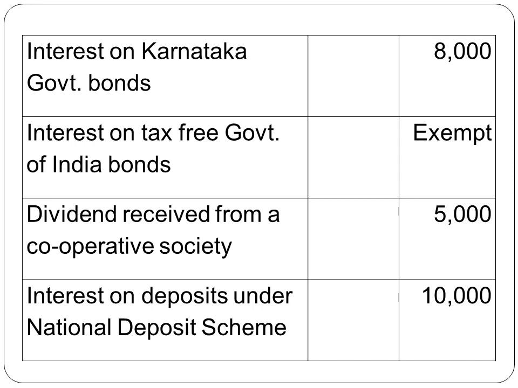Next, interest on tax-free government of India bonds. So, tax-free government security is fully exempt. Interest is not taxable. Next, dividend received from a cooperative society is fully taxable, 5,000. Interest on deposits under National Deposit Scheme. This is a deposit he has made and he has earned interest which is fully taxable, 10,000.